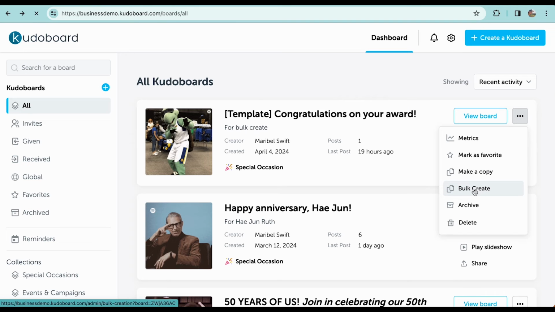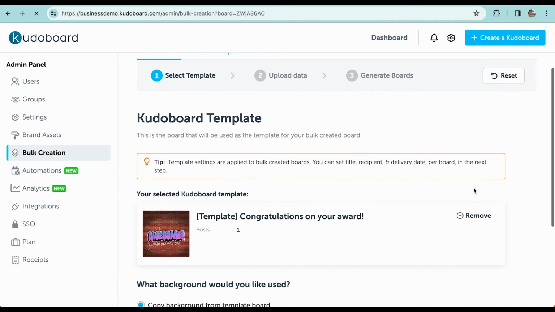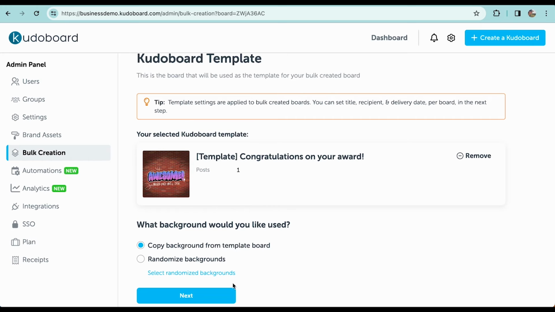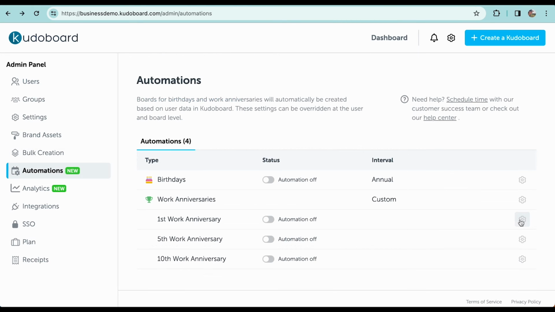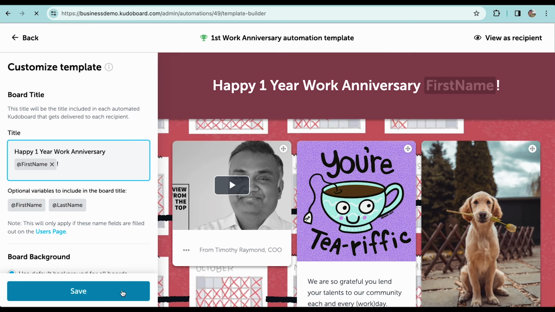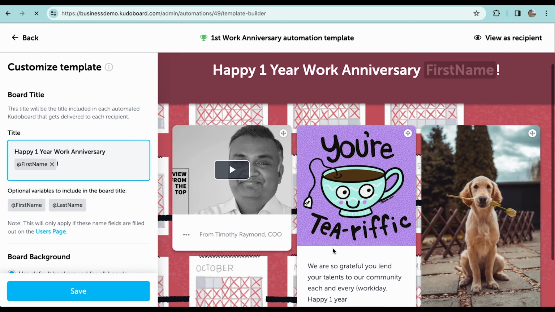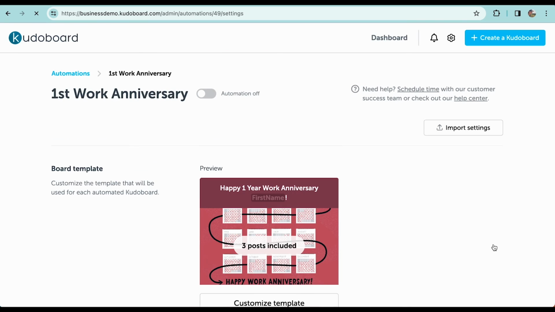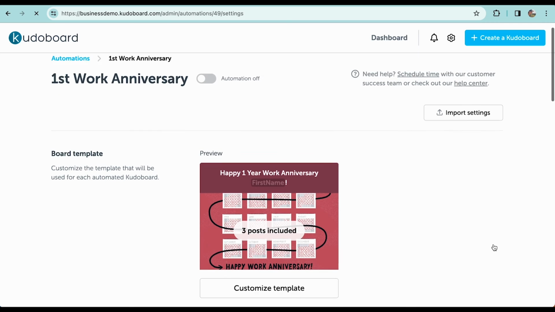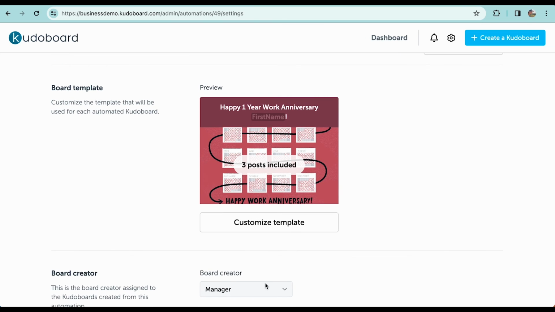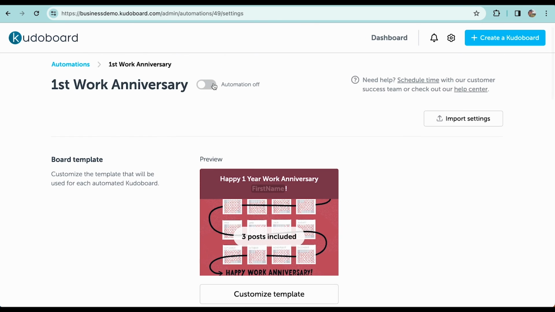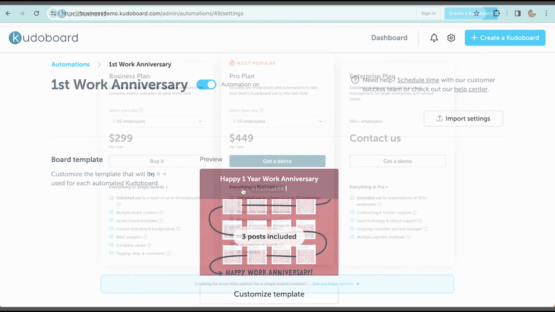For example, maybe you bulk create 500 award celebration boards to recognize different recipients. Automations, on the other hand, allows admins to scale work anniversary and birthday celebrations across their companies. Admins start by creating template boards for these occasions. Then, before employees' special days, boards are automatically created to recognize them. Their peers can add to those boards before they're delivered.